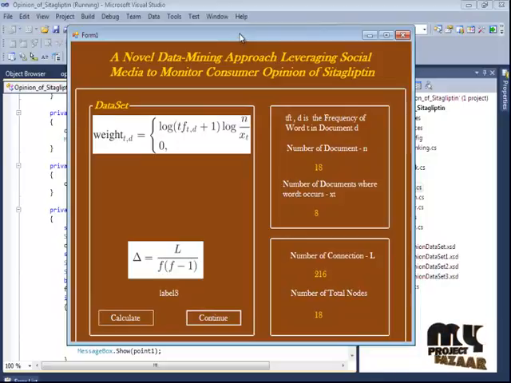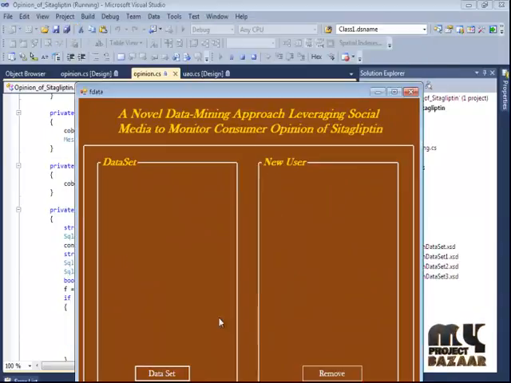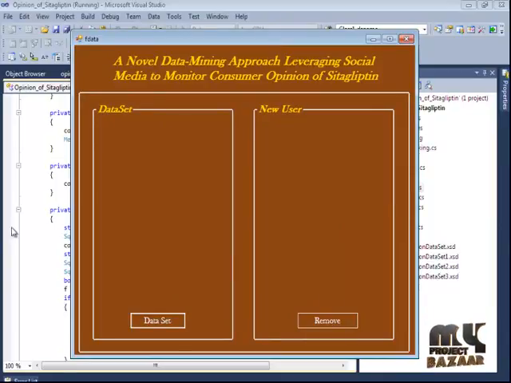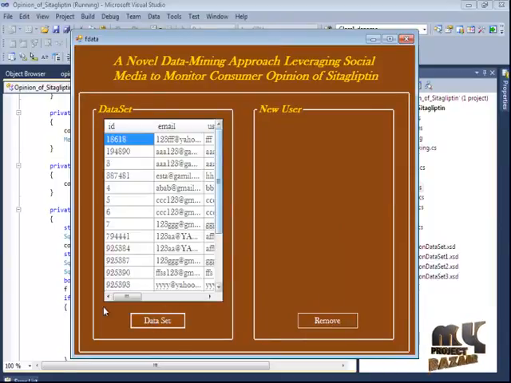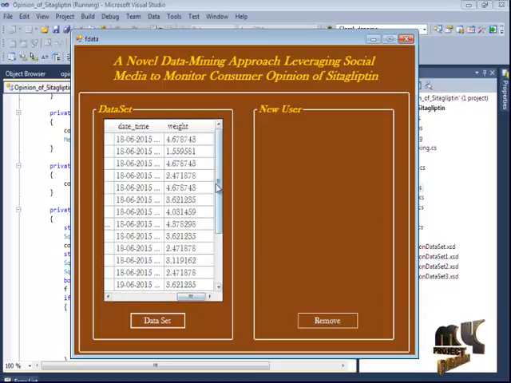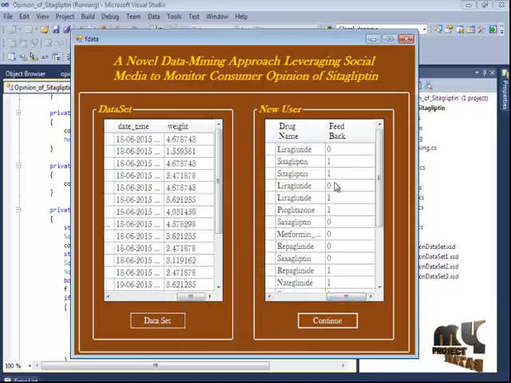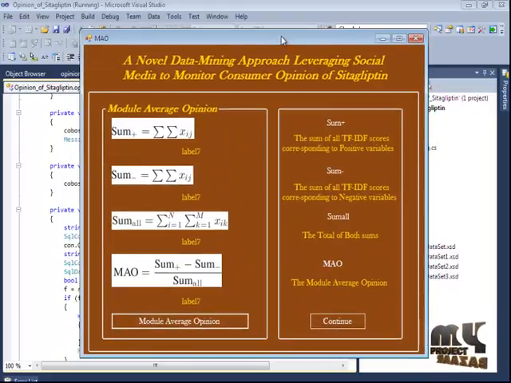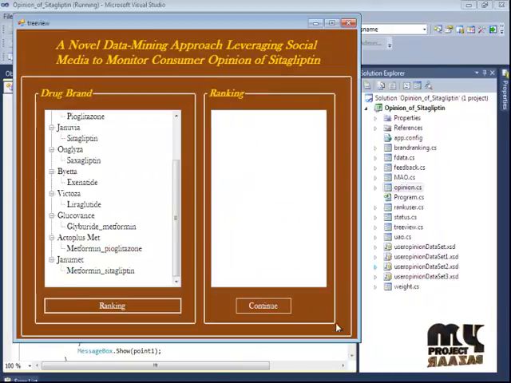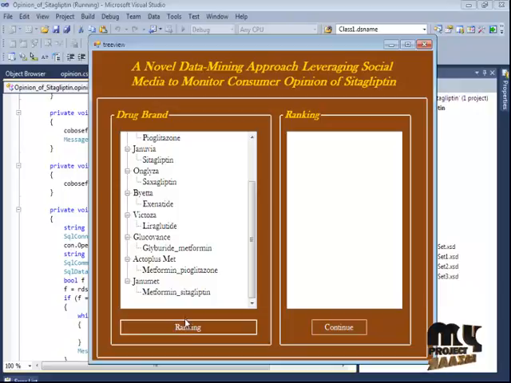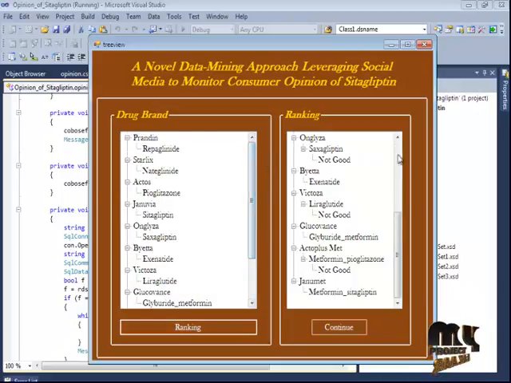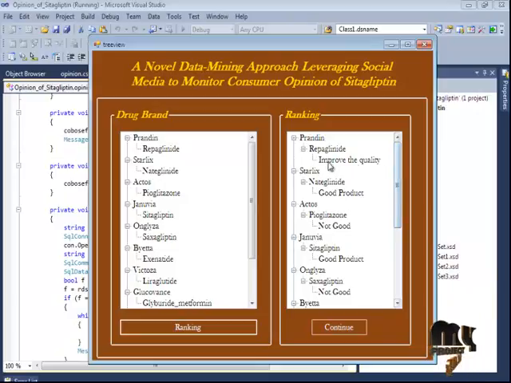Here the weight of each opinion item is calculated, and then the data set is displayed, and then all weights are displayed. The calculated weights are displayed for each data set item, and then the opinions are converted to binary numbers, zeros and ones, based on good and bad. Then calculate the module's average opinions: minimum, maximum and average. All opinions are displayed, and track names and brand names are displayed too, and then rank the brand-based